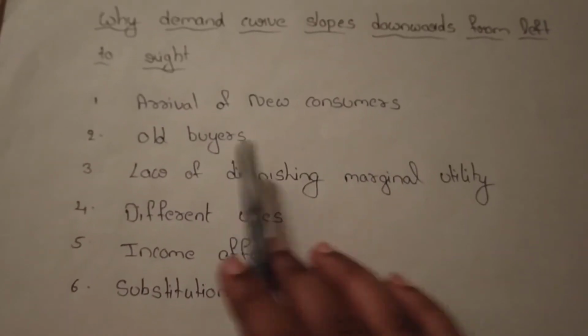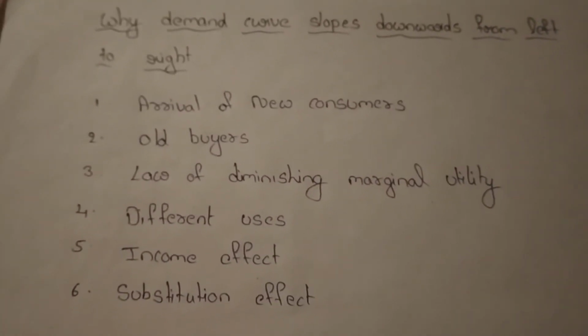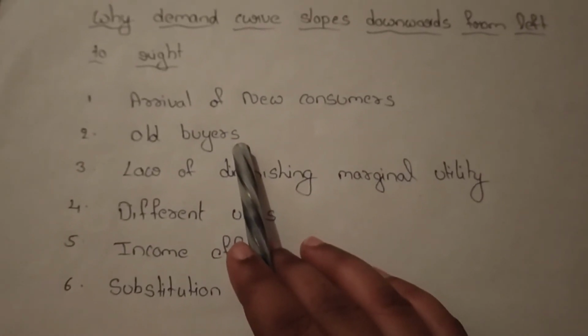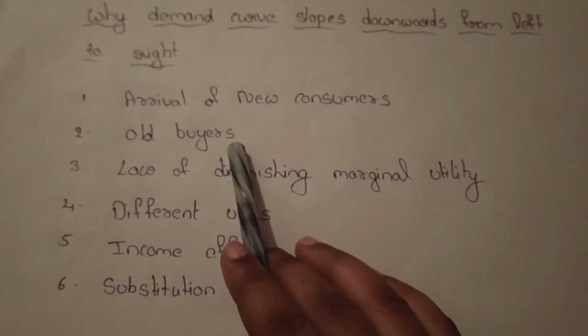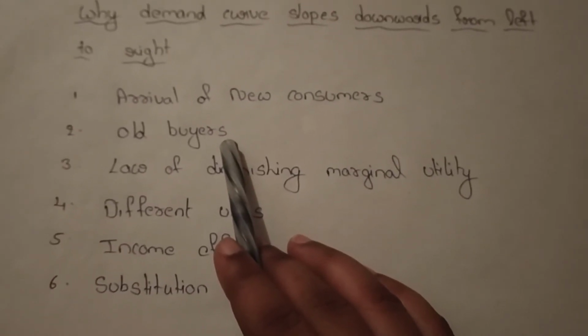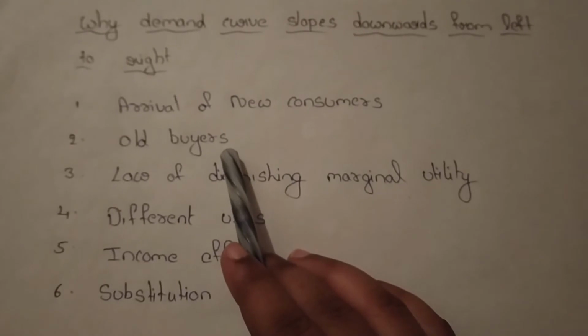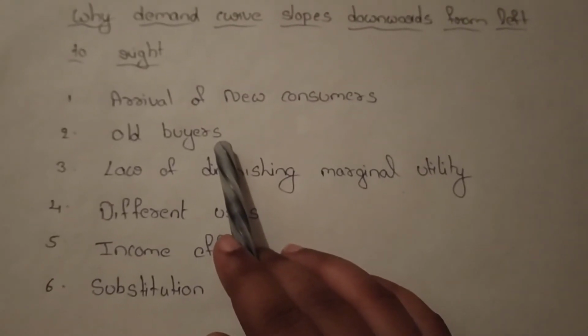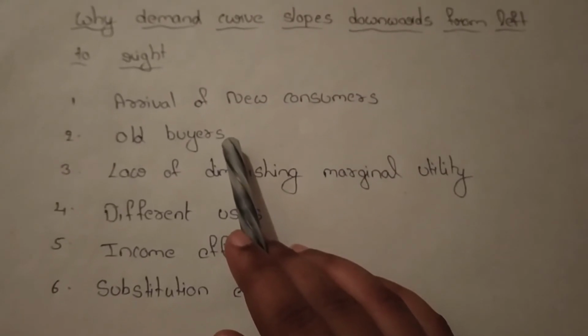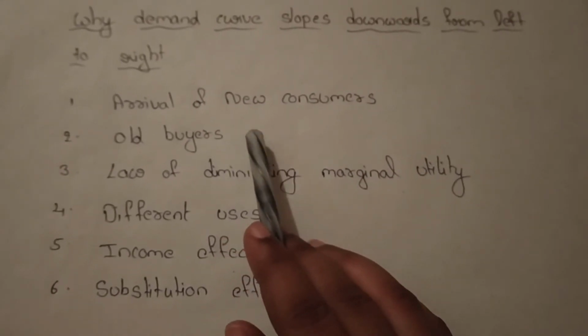Next, old buyers. When the price falls, the buyers' purchasing power increases, so they use the commodity for multiple purposes also. Because the price is low, they purchase more quantity. For example, if the price of electricity falls, it is used for many purposes like boiling water, cooking and many other purposes.